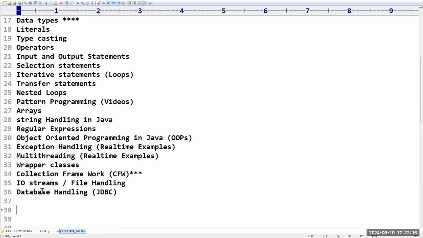And at last, sir, I'm going to cover Java new features also, up to now. What new features are there, I'm going to demonstrate. Sir, don't worry. For Java new features, whichever are the important features, that alone we will discuss in our class. Rest of the things I'm going to share as videos.